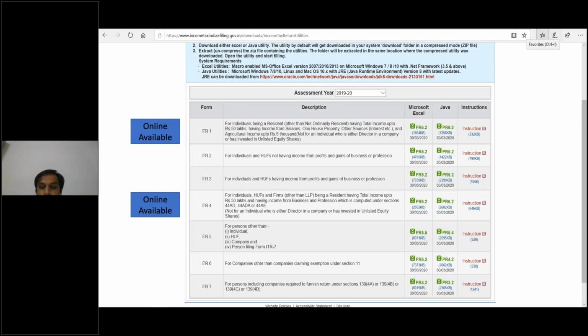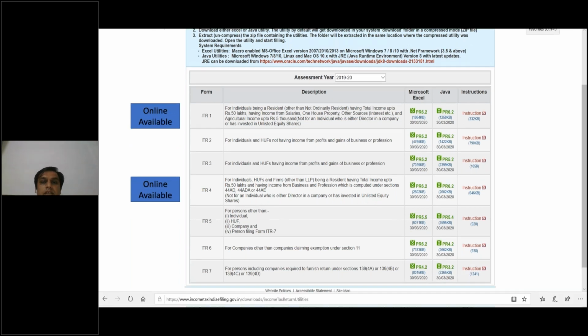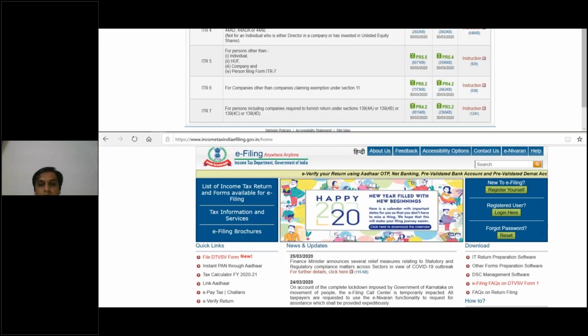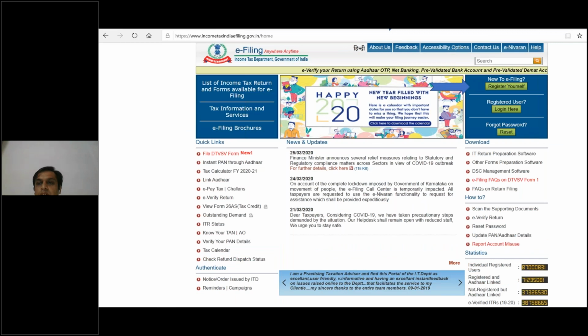Okay, so let's start. If everyone wants to download the Microsoft Excel utility, you can just click on that, ITR 1 version 6.2, and it will get downloaded. We can then access the same and extract it. See, these are the assessment years for which forms are available online, so you can come to know how many there are.